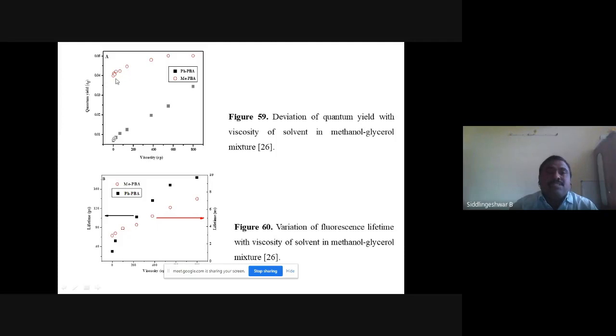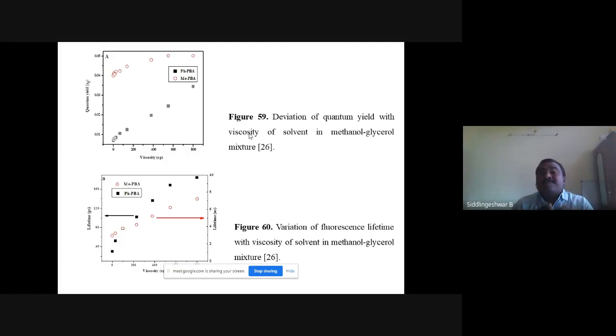In methyl PBA, we can see there is an increase in the quantum yield as well as lifetime. In phenyl PBA, the increase in the lifetime and quantum yield is 5-fold. Actually, what happens in this solid mixture? When polarity is increased, lifetime and quantum yield should decrease. But here, both are increasing. This is the reverse trend.